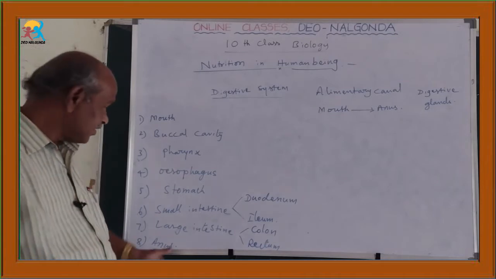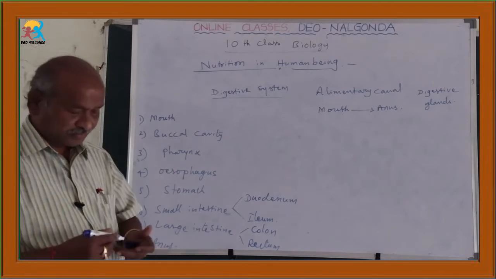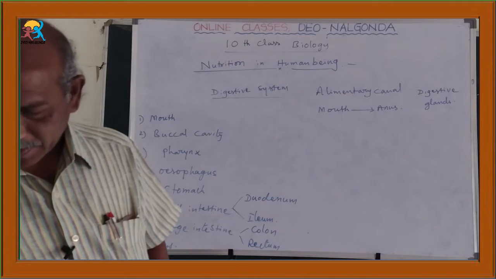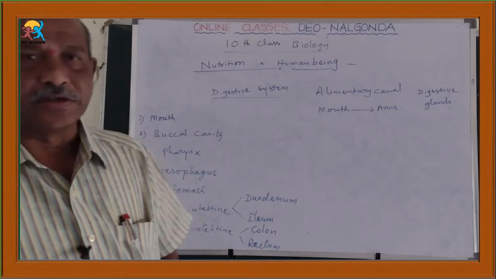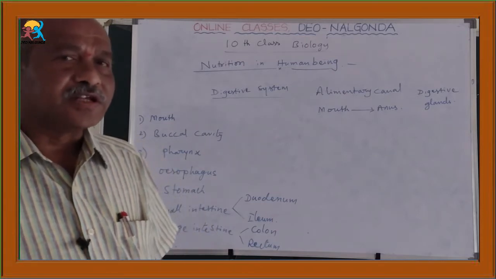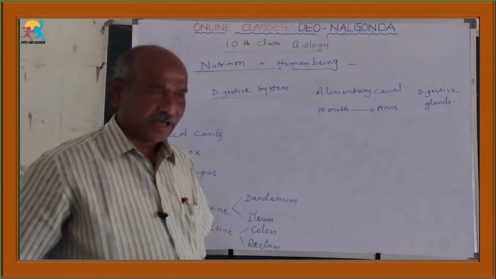And lastly, it ends with the anus. Like that, various parts are present in the human digestive system. We can see all these parts with the help of a diagram.